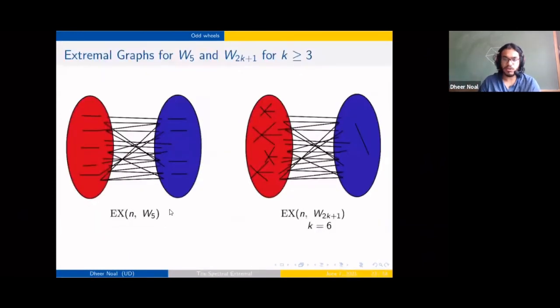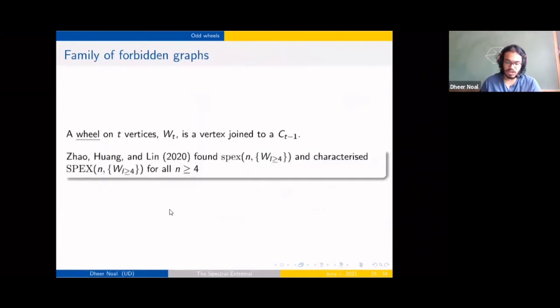So again, your extremal graphs for the W5 case are a roughly balanced complete bipartite graph with matchings added inside both parts. And in the other case, you're adding these k-1 regular graphs. For simplicity, you can think of adding just k cliques of size k into one of the parts. And sorry, I missed this out earlier: in the other part, you add just one edge.